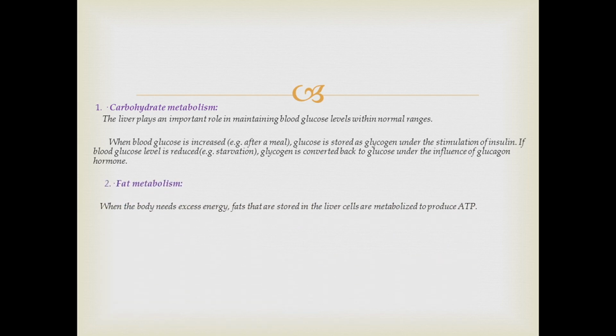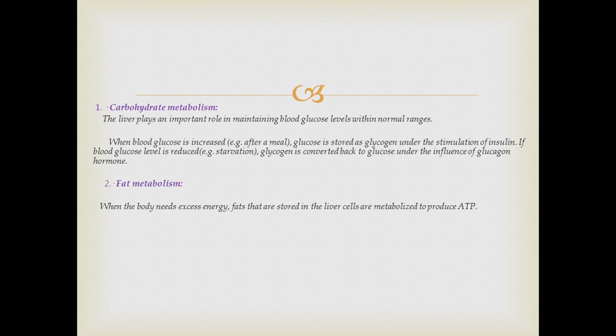The second one, fat metabolism. When the body needs excess energy, fats that are stored in liver cells are metabolized to produce ATP. Now we discussed this as well. When the blood glucose level is high, even after the conversion of excessive glucose into glycogen, if there is excess glucose, then that glucose will be converted to fat, and that will be stored mainly in the adipose tissues, and some part will be stored in liver as well.